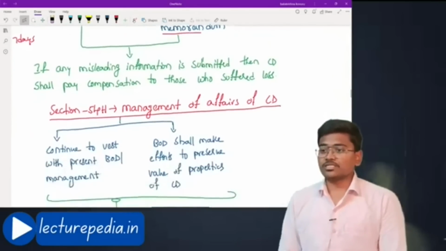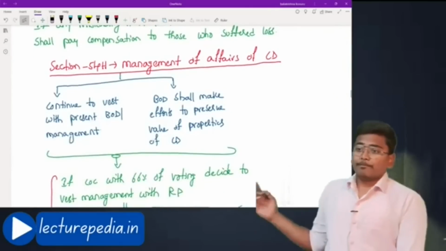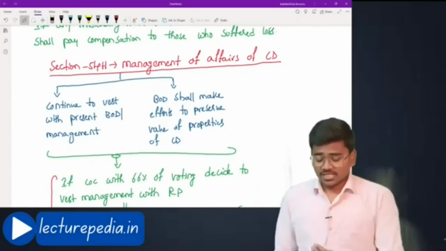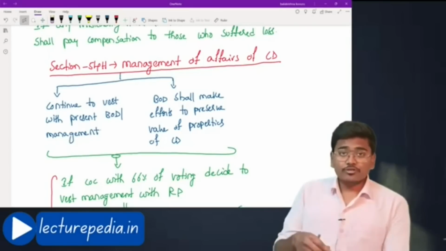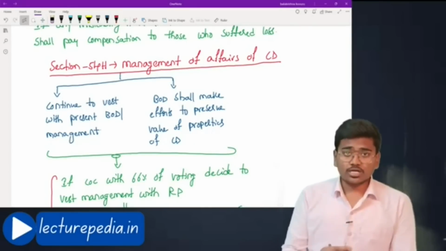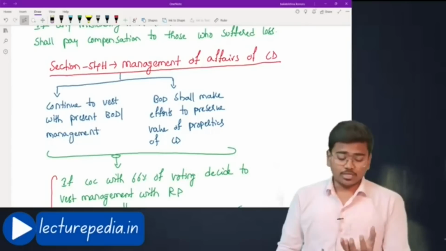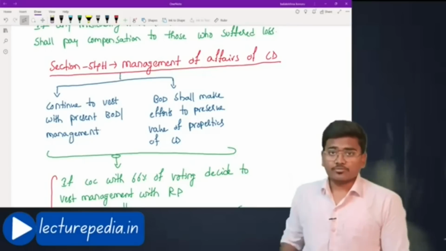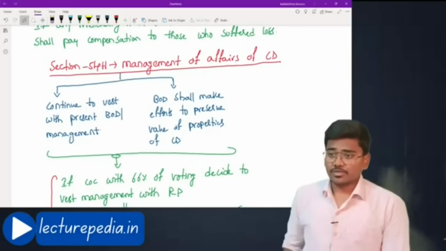Next, 54H. Management of affairs of corporate debtor. As I have already told you, the management of corporate debtor will be with the existing management only. Okay, the existing board of directors only will continue the business of corporate debtor. The management of corporate debtor will not be transferred to resolution professional, unlike CIRP.